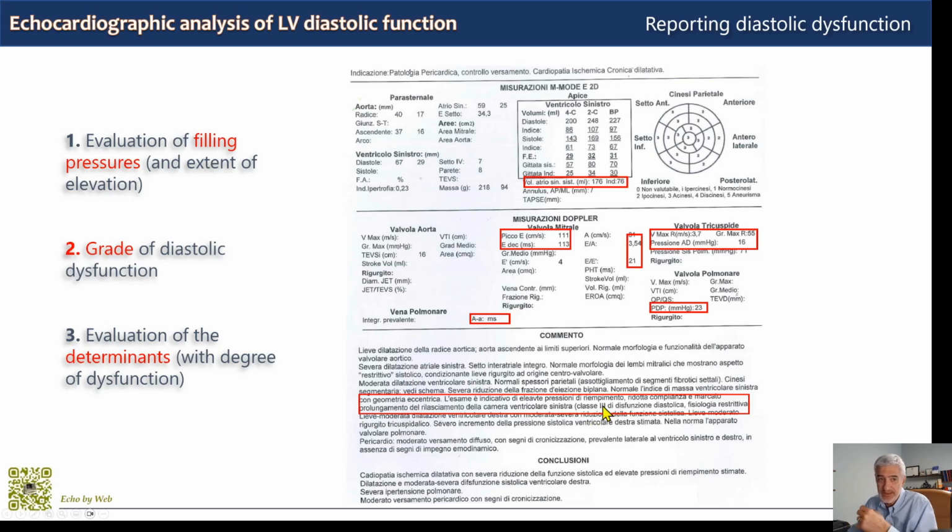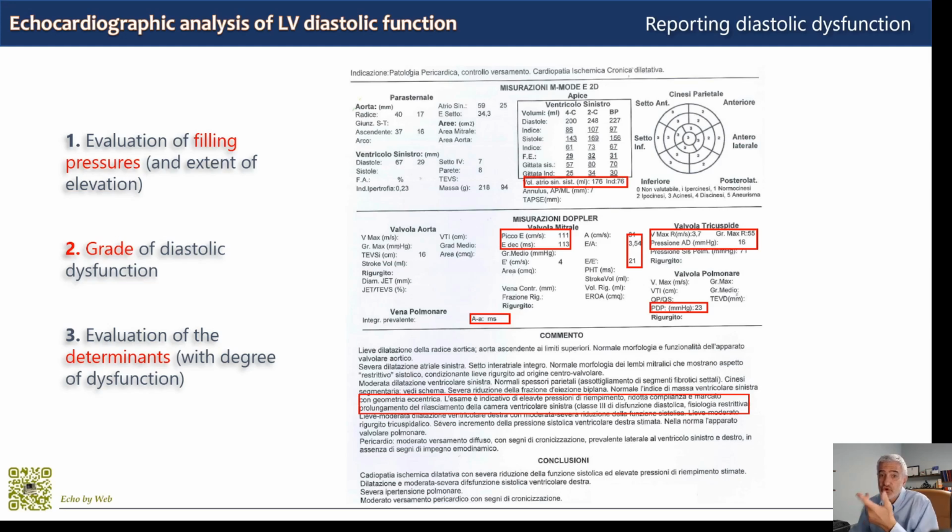That's what's written here. A complete analysis warrants that you always specify, first, the filling pressures, which is the most important parameter for the attending physician because it determines the medical therapy that will be used. Second, the grade of diastolic dysfunction to categorize the status of the patient and their prognosis.